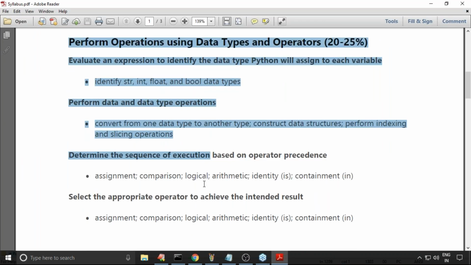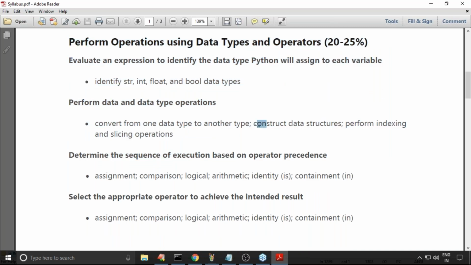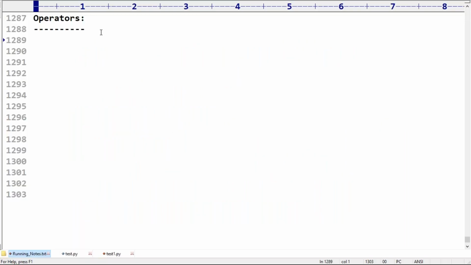Next, are there certification questions on list and tuple? Yes, list and tuple certification questions are there. Have you observed? Construct data structures means a list, a tuple, these kinds of things.